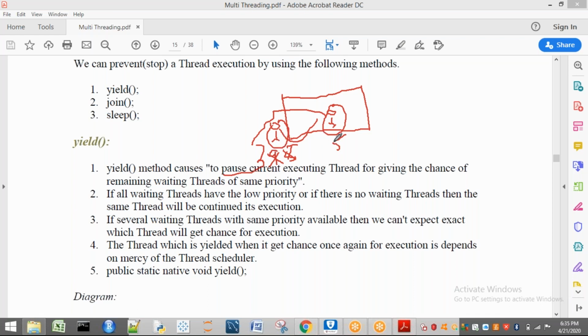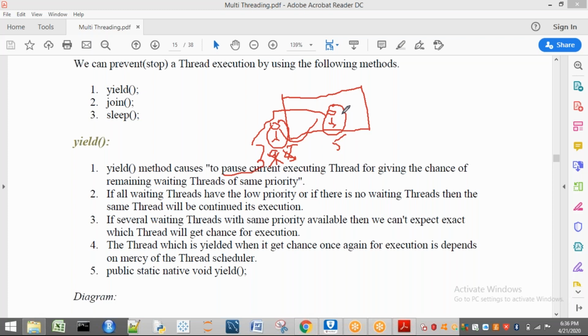For example, if students who came late for the class are waiting outside, is there any provision to allow those persons into the class? Will he allow? No, he will not allow this type of threads. For example, if another faculty is waiting, he will stop and give a chance to talk inside the class. Okay, if the highest priority, like the principal sir, is waiting outside, the principal sir generally will not wait. He will get into the class directly, because he has the highest priority. Okay, that is the concept.